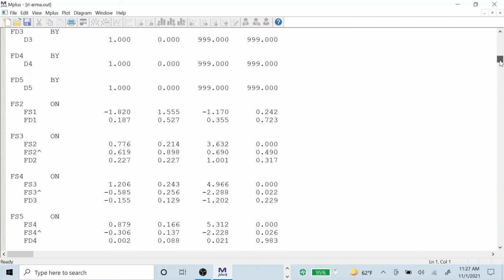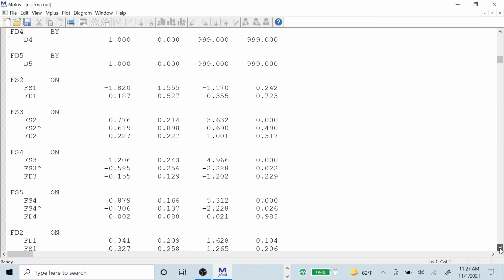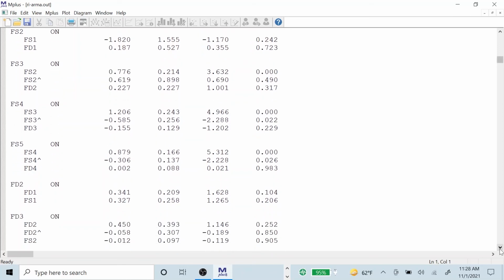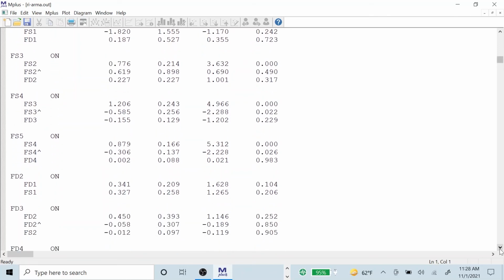Now, what about the on statements? I don't know how much credence we would give to them, but we have insignificant S on D, insignificant S on D still, positive but insignificant, insignificant. So none of the S regressed on D are significant.